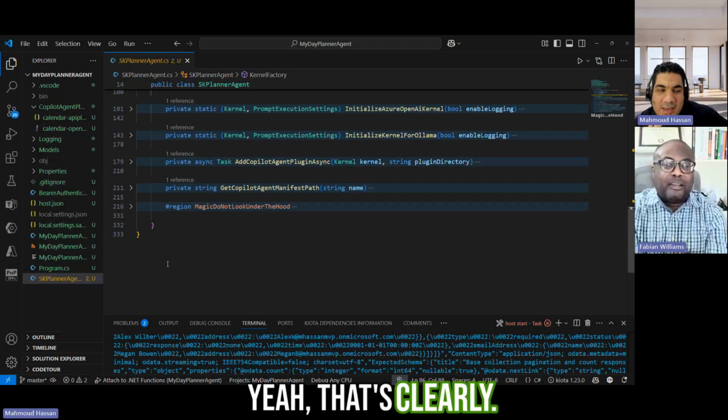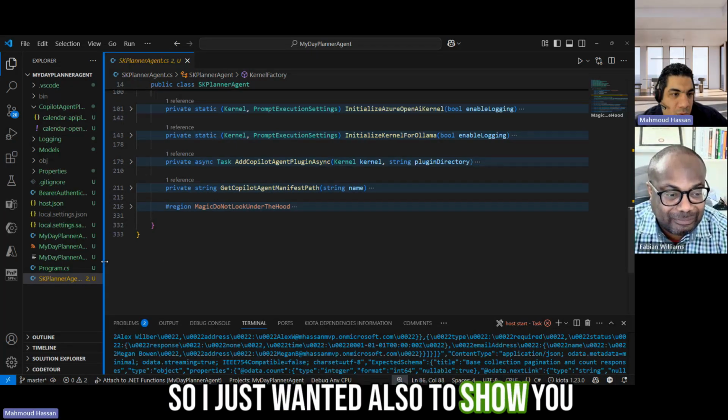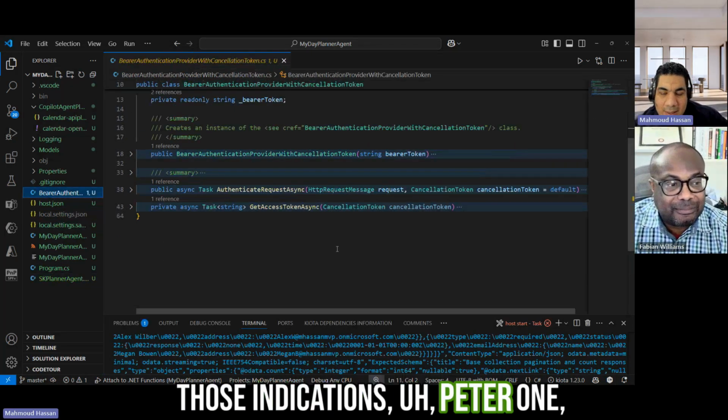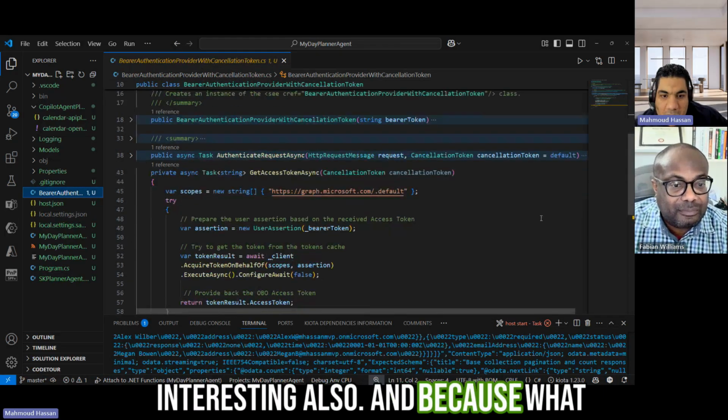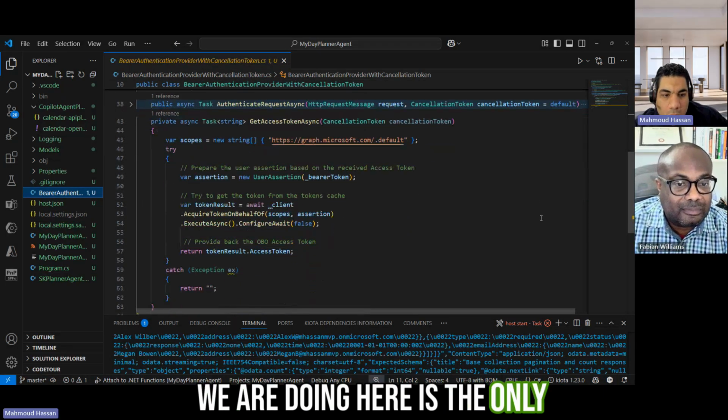Yeah, exactly. Fair. So I also just wanted to show you the authentication, the peer one, because it is actually very interesting. What we are doing here is the on-behalf-of flow.